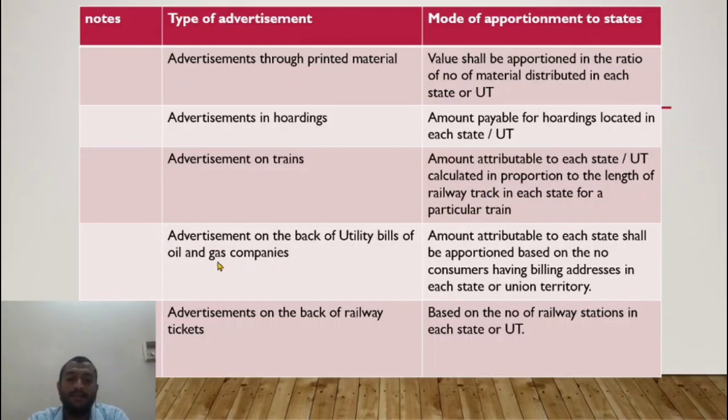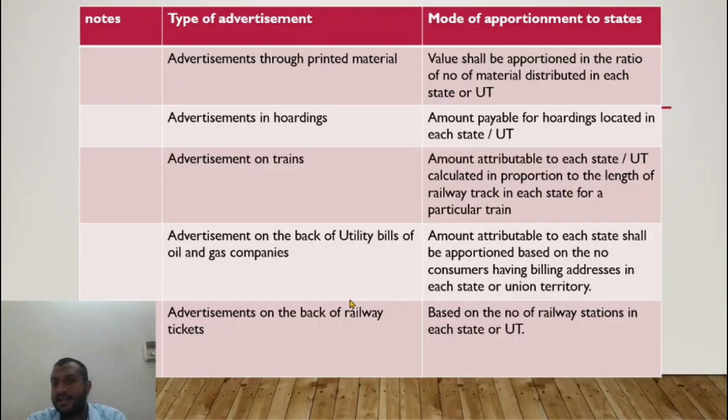Advertisement on the back of utility bills and gas companies. The amount shall be apportioned on the basis of the number of consumers having billing addresses in each state or union territory. The number of people having electricity connections in Telangana would be known, as would be the case in Maharashtra. Based on the number of electricity connections, the value of supply would be apportioned to each state. In case of advertisements on the back of railway tickets, if you buy a train ticket in New Delhi or Tamil Nadu, you will find an Act Fiber advertisement.